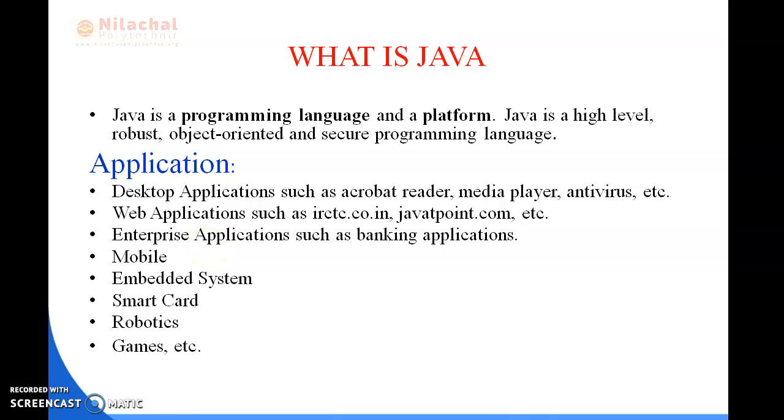First, what is Java? As you know, Java is a programming language and a platform. It is a place where different types of applications can be developed. It is a high-level, robust, object-oriented and secure programming language, where we can bring out new software which will be highly robust as well as object-oriented and have more security. Before that, I will tell you about the history of Java.